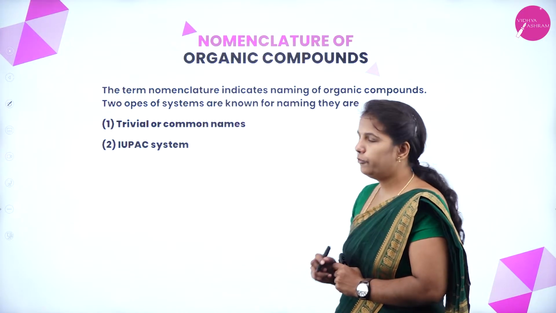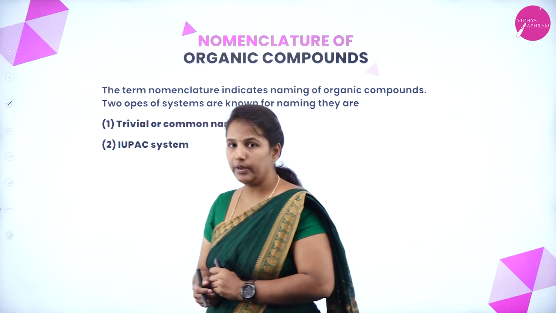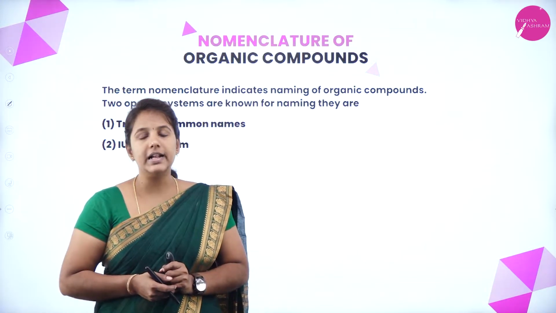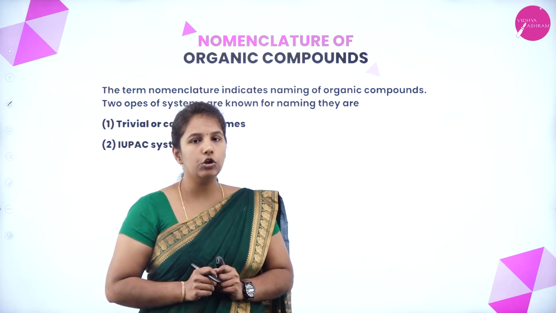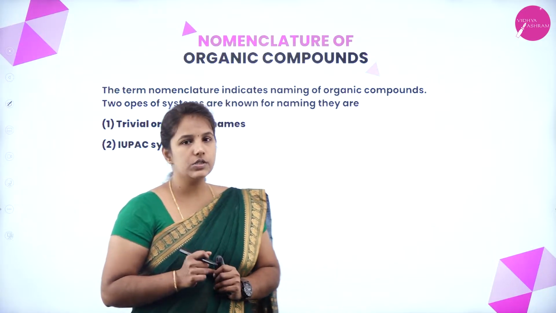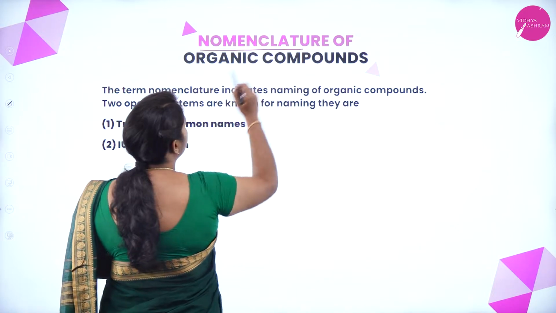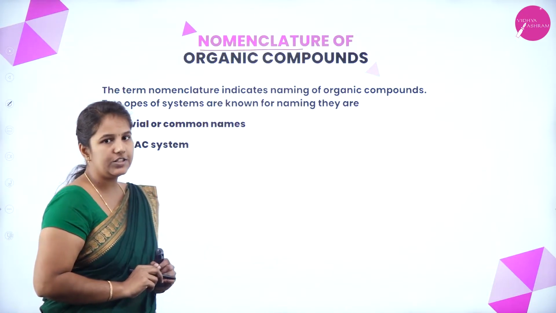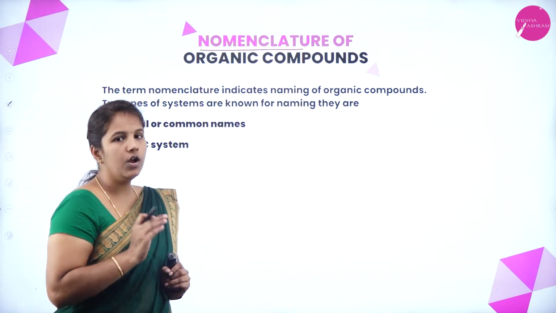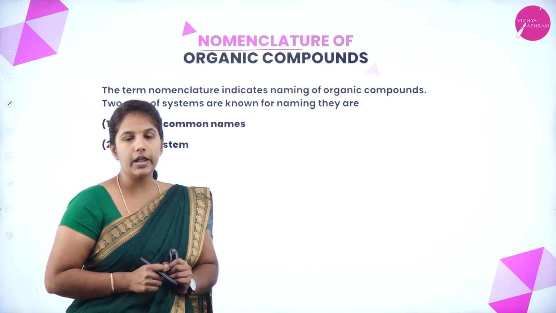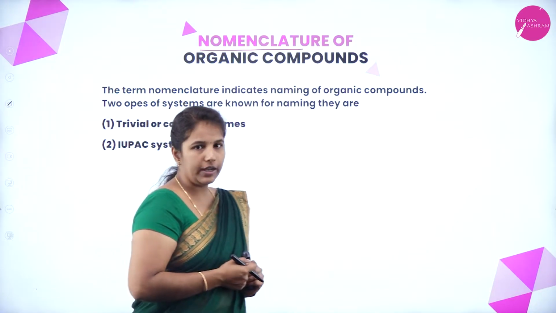First of all, before going to understand the nomenclature of organic compounds, let us understand the word nomenclature's meaning. Here the word nomenclature means naming. The word nomenclature indicates what? Naming of organic compounds. Why do we have to name the organic compounds?